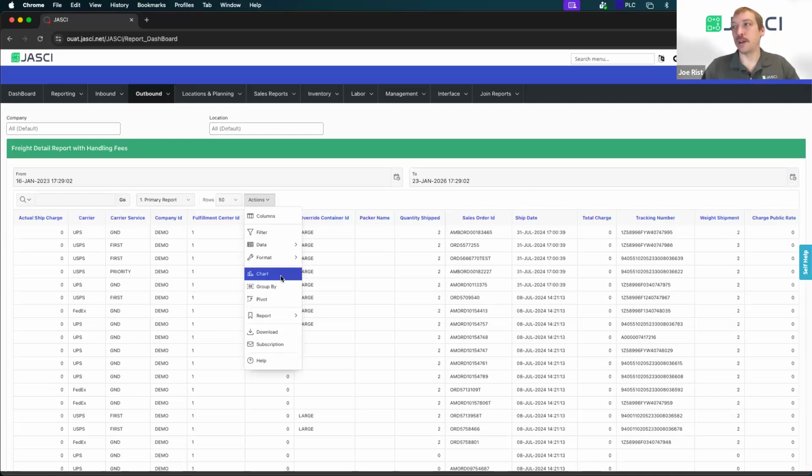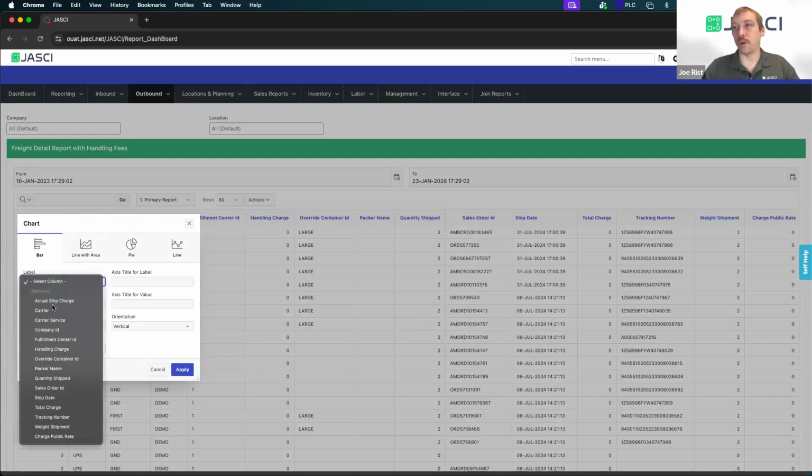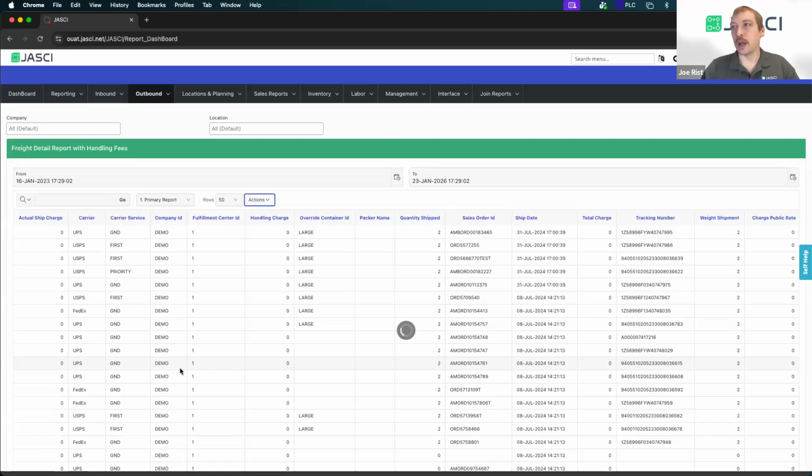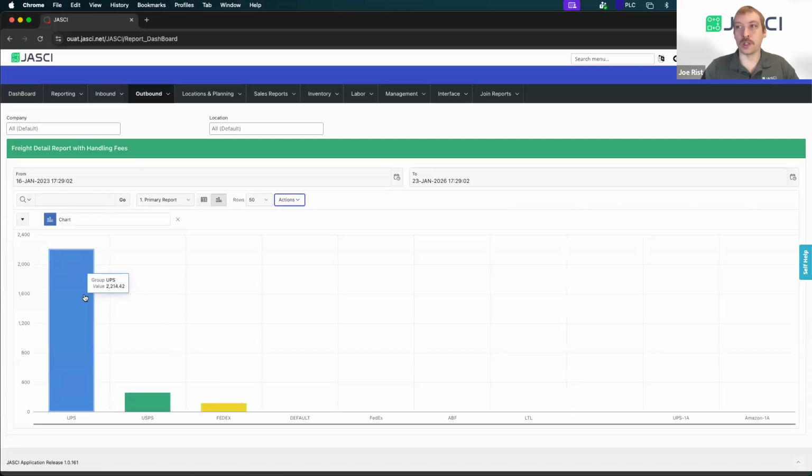But if we wanted to make a chart about this for our orders and say, let's show it by carrier how much we've spent over the time period that I plugged in and show the highest one first. This is going to bring us to a screen where it shows us how much we've spent in UPS versus USPS versus FedEx, etc., all of the carriers that you've plugged in.